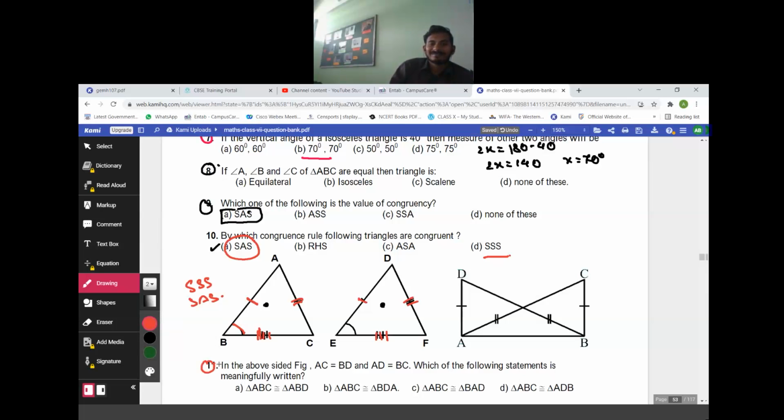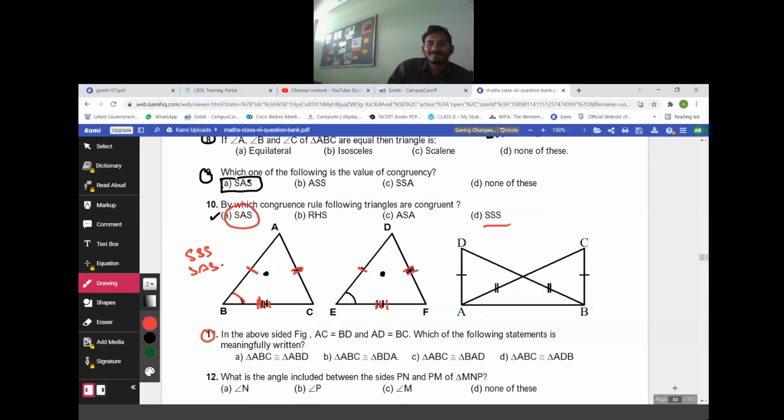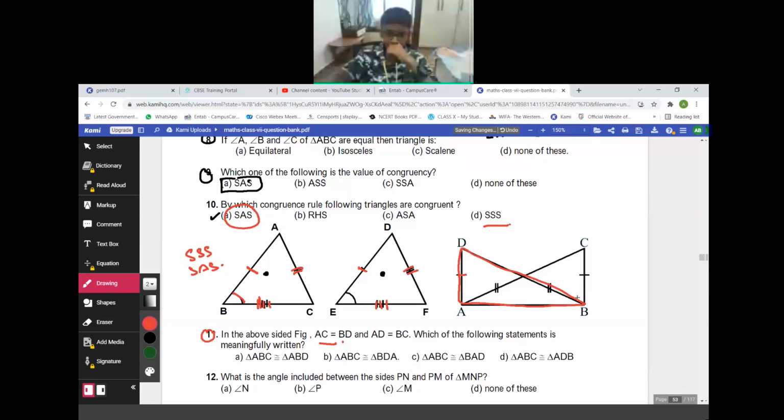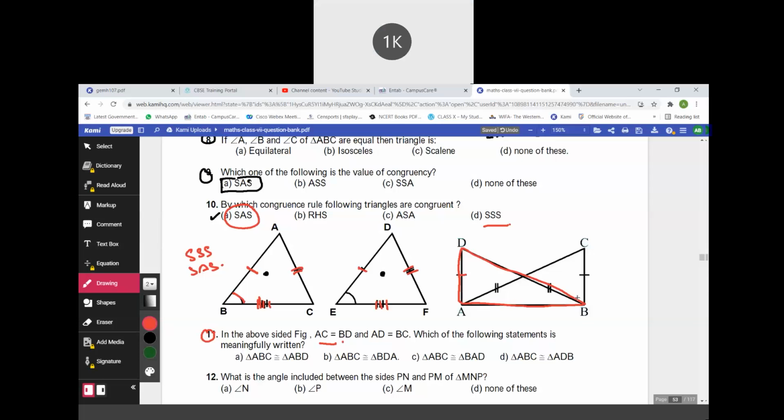Question number 11. Prove it. Now identify the two triangles there. What are the two triangles? Now see, AC is equal to BD, and AD is equal to BC. First of all, I told you this will be the RHS, 90-degree triangle. What will be the two triangles which are congruent?